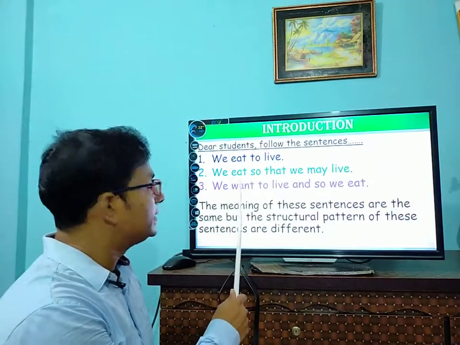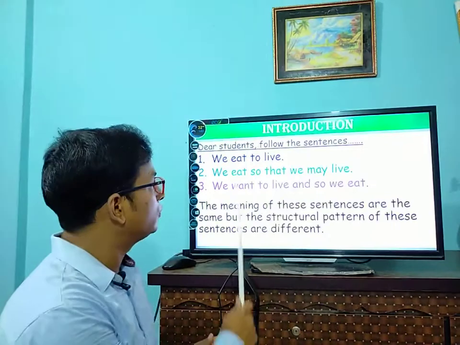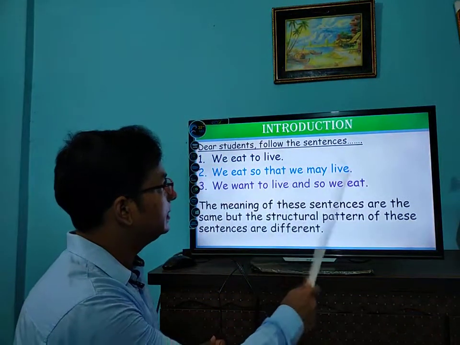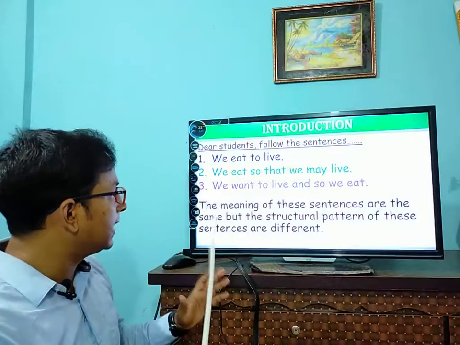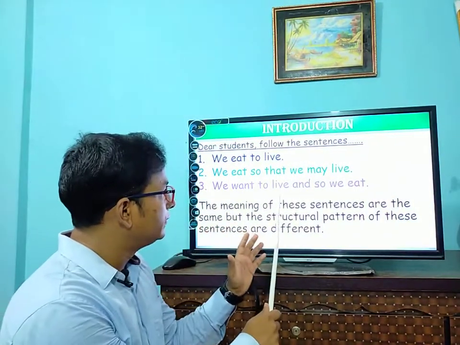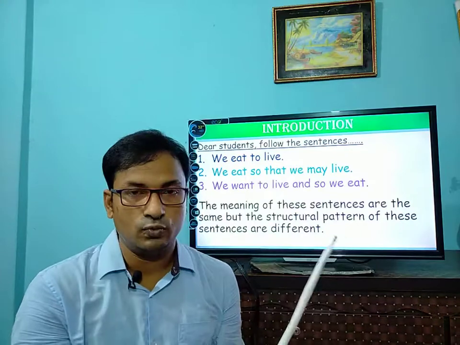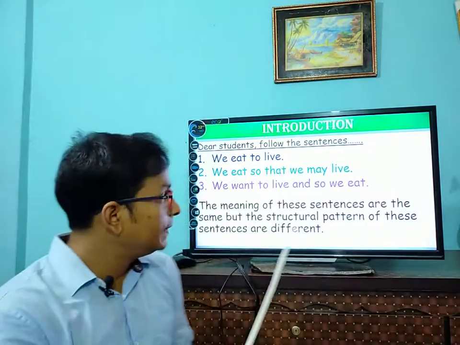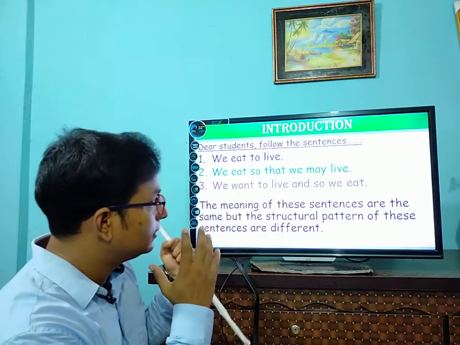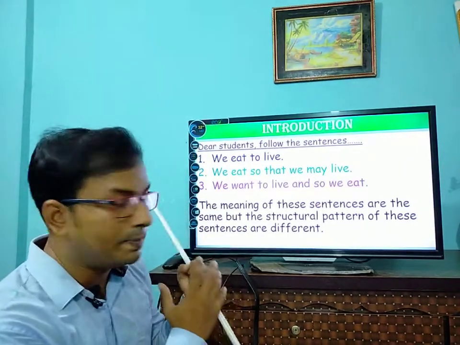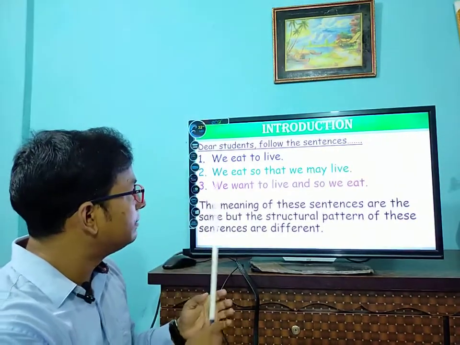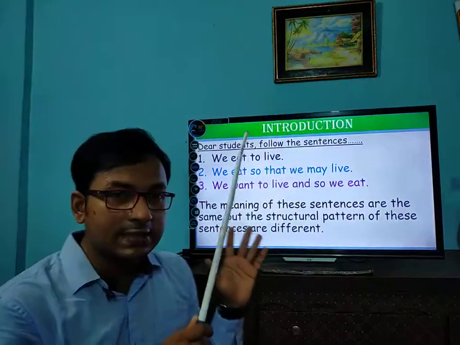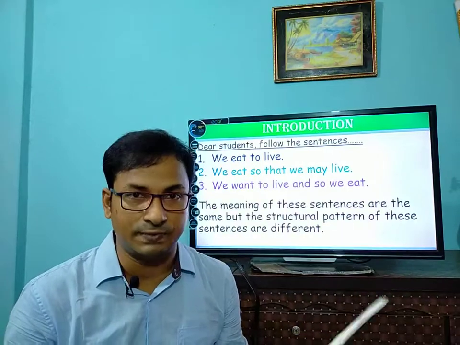We eat so that we may live. So we eat, there is a purpose for us, so that we may live. Okay, and the third one is we want to live, and so we eat. Okay, so if you pay your attention, you will see the meaning of the sentences is the same, but the structural pattern of the sentences are different.